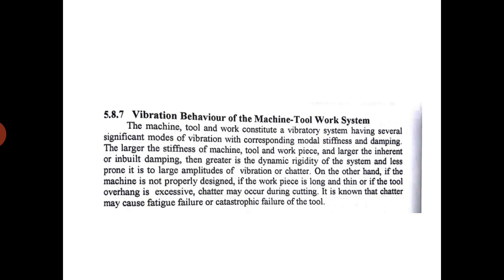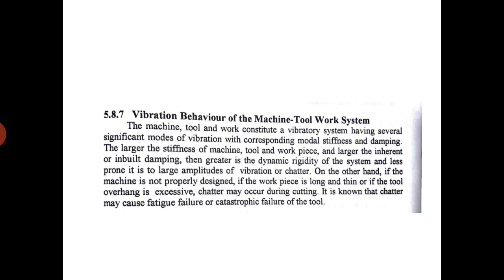Vibration behavior of the machine tool work system. The machine tool and work constitute a vibratory system having several significant modes of vibration with corresponding modal stiffness and damping. The larger the stiffness of machine tool and workpiece and the larger the inherent or inbuilt damping, the greater is the dynamic rigidity of the system and the less prone it is to large amplitudes of vibration or chatter.